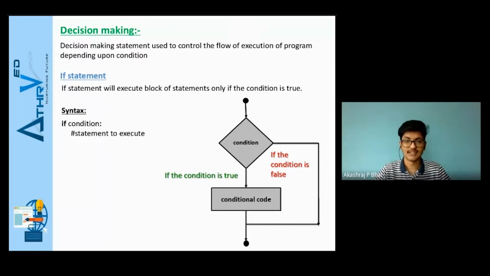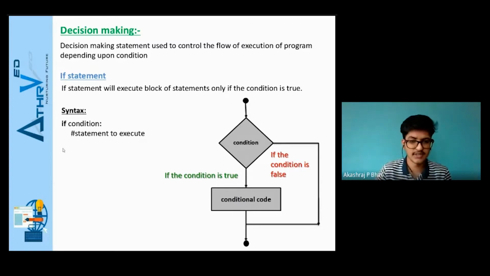Decision making, as the name itself suggests, is executing a set of statements based on a particular condition. Python has three main decision making statements, out of which the first one we'll discuss is the if statement. The if statement in Python is similar to that of C programming. It will execute the set of statements only if the condition is true. This condition is specified by the user. Only if the condition is true, the statements declared inside that if block will get executed.